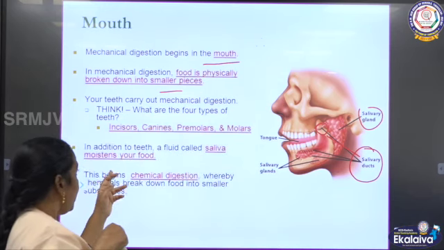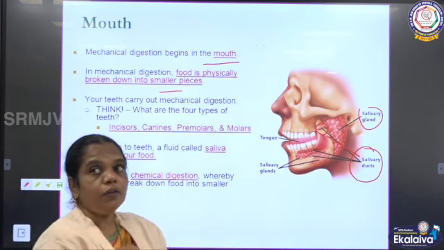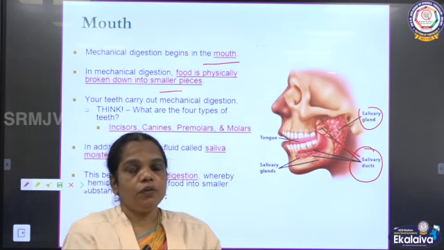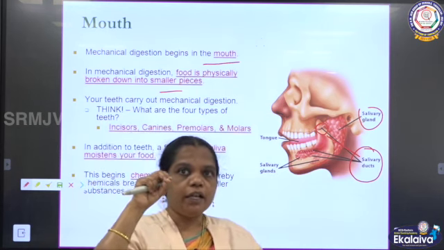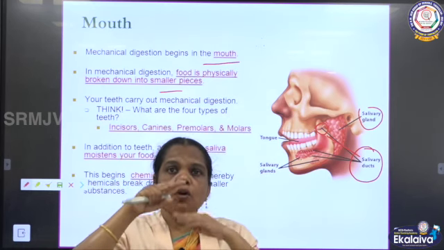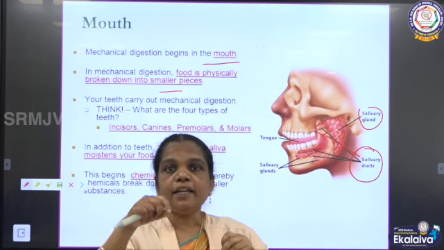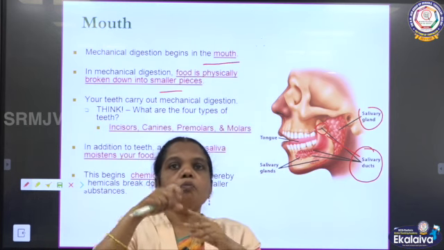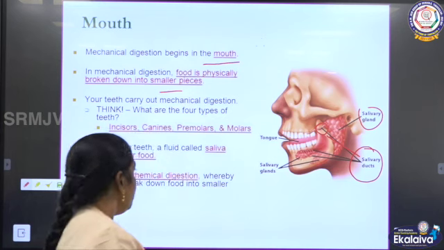The saliva is the fluid that is helpful in mixing with the food and making it moist for chewing. So, the teeth are helpful in breaking down, the tongue is useful to mix the food, and the salivary glands secrete saliva. That saliva makes the food moist to mix well inside the mouth and to swallow.